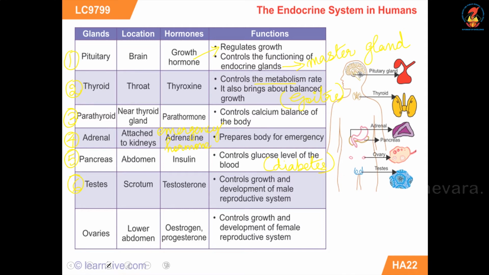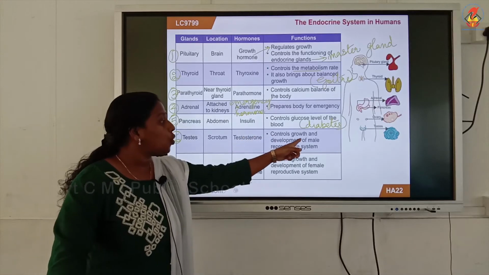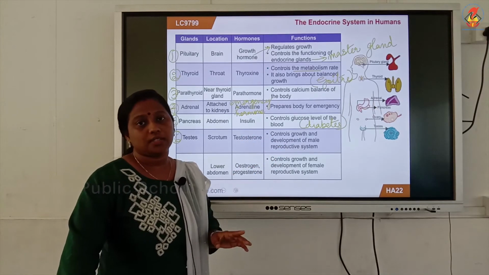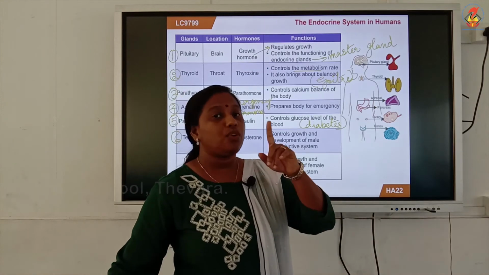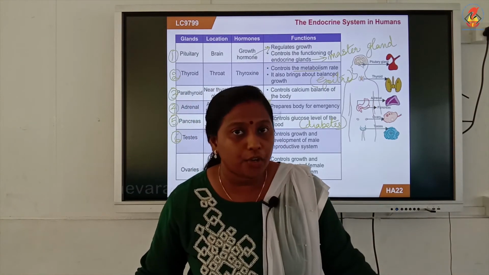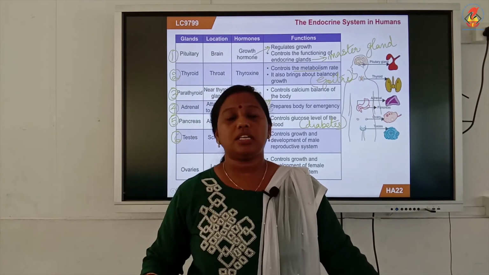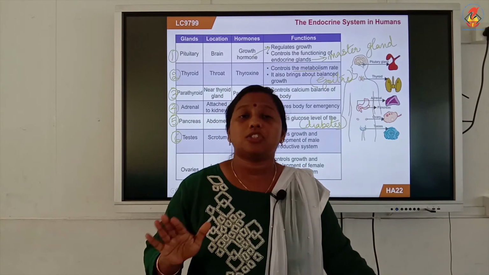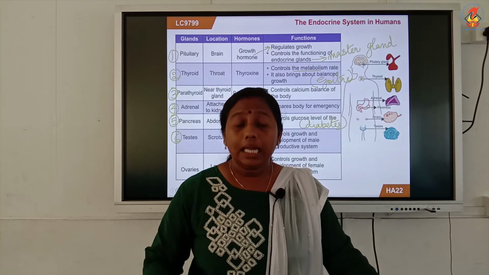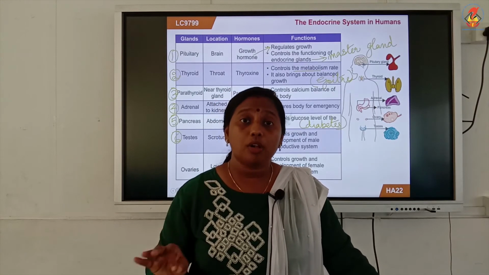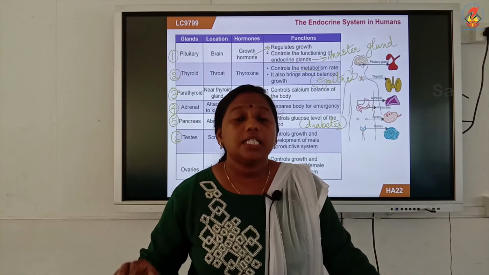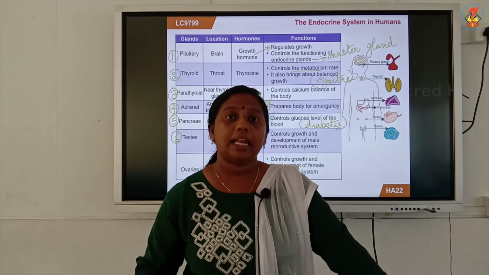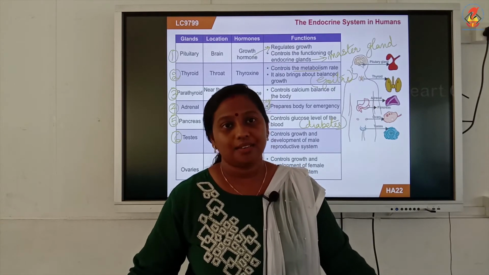You have already studied this, isn't it? Testosterone is called the male sex hormone. It controls the growth and development of the male reproductive system. We have already studied in video 1 about the changes which happen during puberty. All the changes, along with the secondary sexual changes, are brought about by testosterone. Other than that, testosterone also helps in the production of sperm in a human male at maturity.